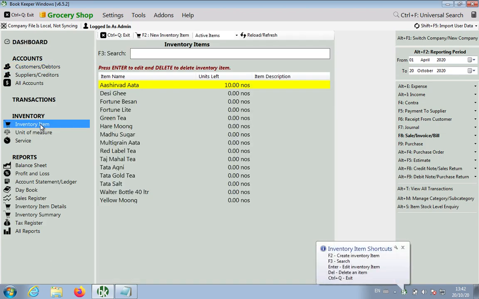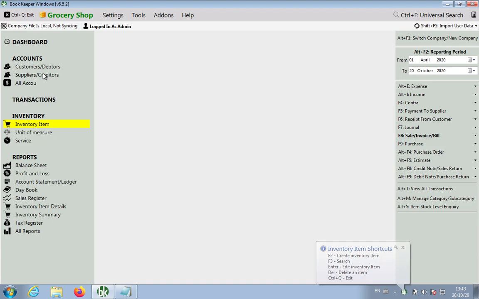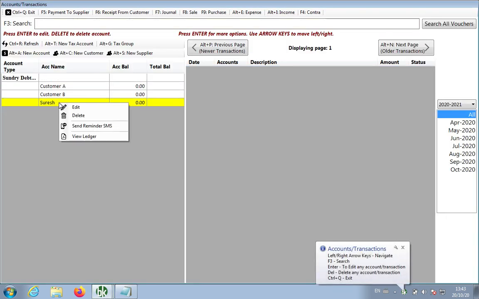In items I have one item, Ashirwad Atta, 10 numbers. All other items are 0, only one item is there, Ashirwad Atta, that's 10 numbers I have. Okay, and if I go to my customer, there is one customer, Suresh, which is 0 balance.